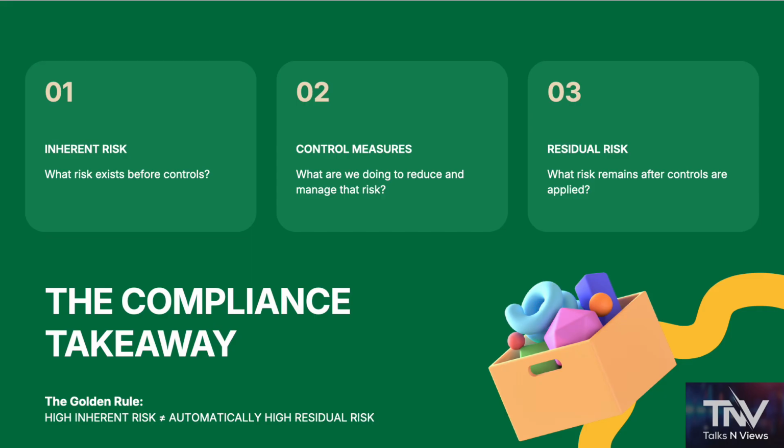The compliance takeaway. Don't confuse these 3 concepts. 1. Inherent risk. What risk exists before controls? 2. Control measures. What are we doing to reduce and manage that risk? 3. Residual risk. What risk remains after controls are applied? The golden rule. High inherent risk is not equal to automatically high residual risk. But remember, weak controls, higher residual risk. Strong controls, lower residual risk.